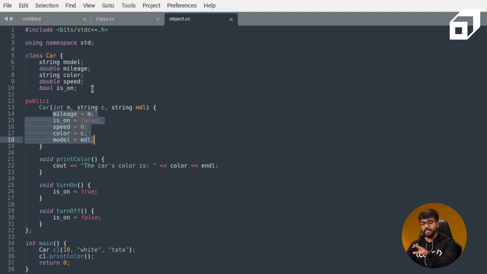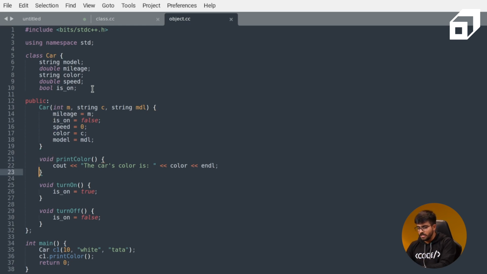Okay. For speed, we are not passing any parameter. So we are assigning it a default value 0, because it makes sense. Right now we are just creating the object for car, so its speed would be 0, and isOn is also assigned to false because that is also intuitive. For the rest of the attributes like model, mileage, and color, we are assigning the values which we have passed as parameters.